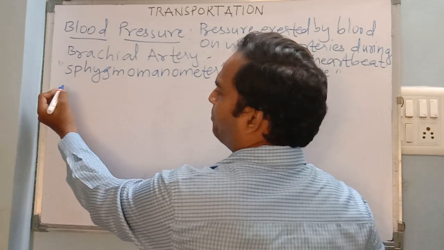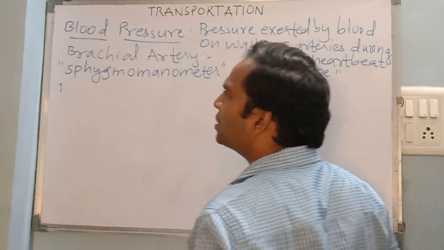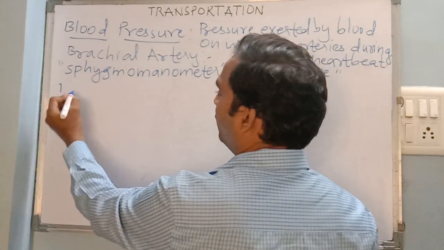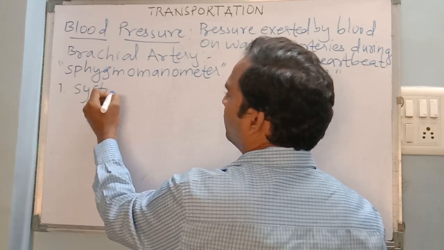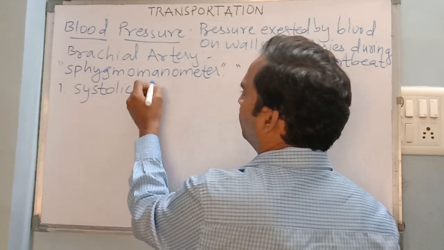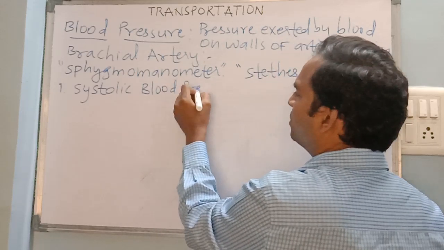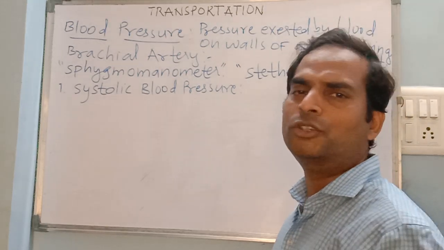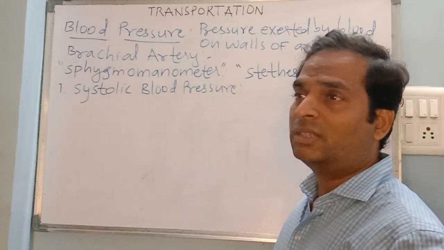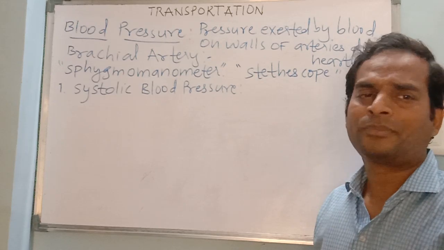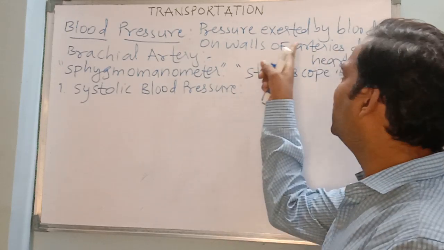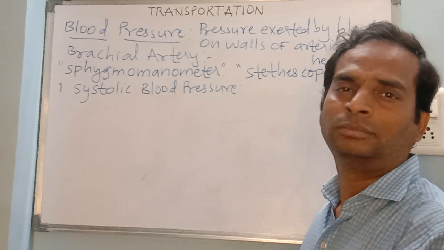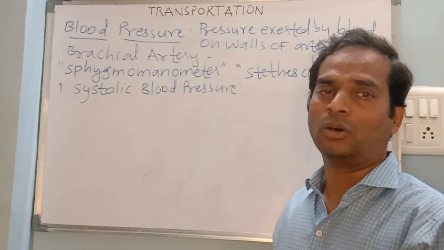Now there are two main pressures which are measured by those doctors or nurses, etc. The first is called systolic blood pressure, SBP in short. When will we call this blood pressure a systolic blood pressure? It is the pressure exerted by the blood on the walls of arteries during contraction of the heart, or systole of the heart.